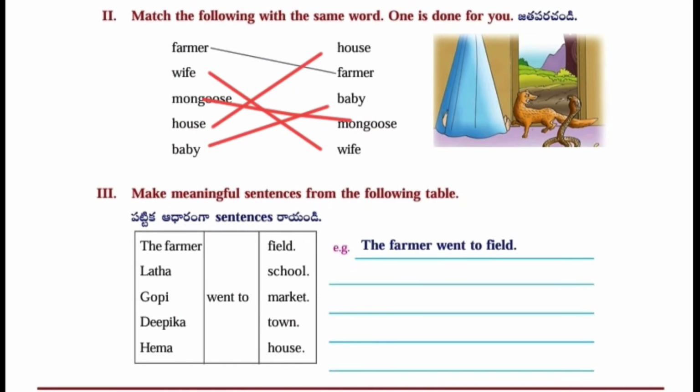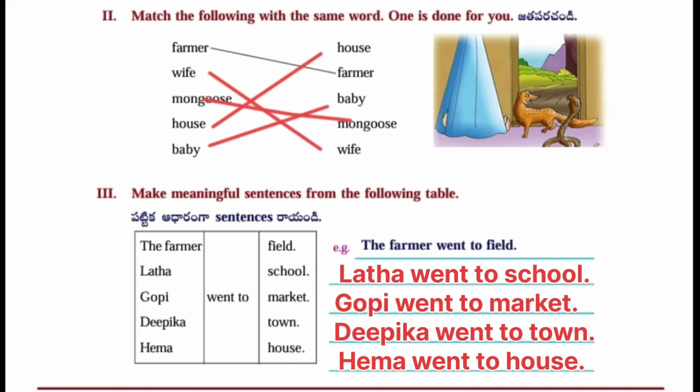Second one. Match with the same word. One is done for you. Farmer, farmer, wife, wife, mongoose, mongoose, house, house, baby, baby.